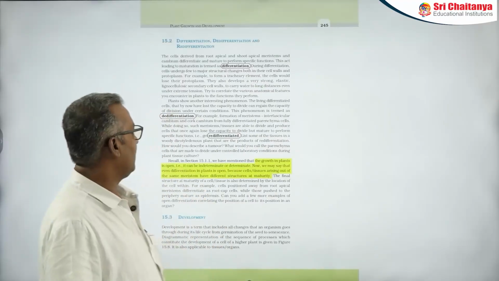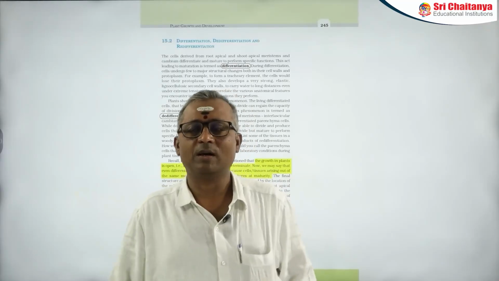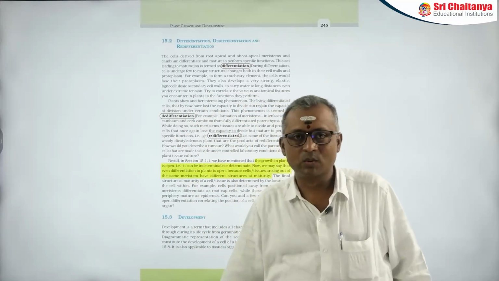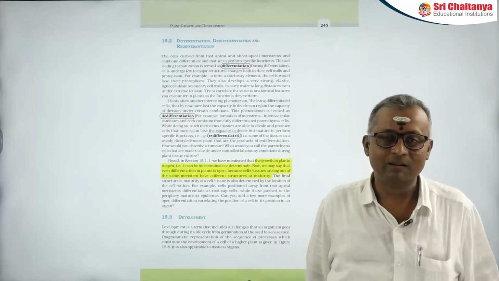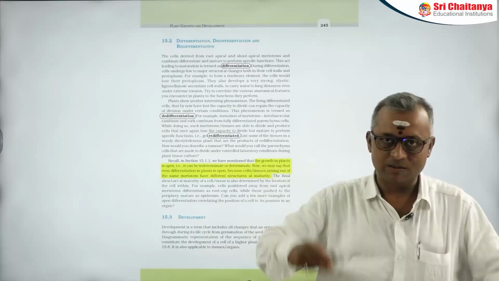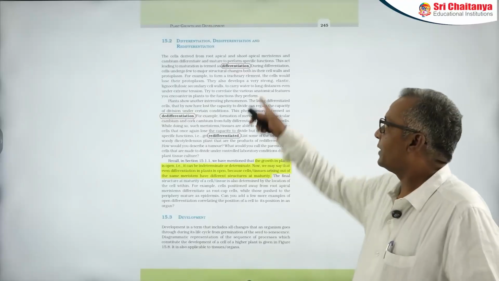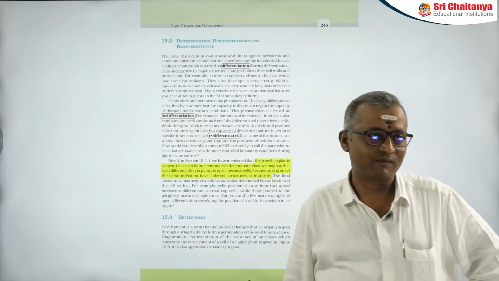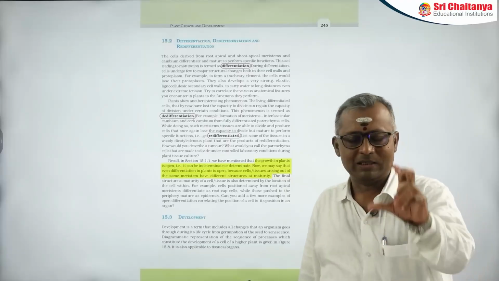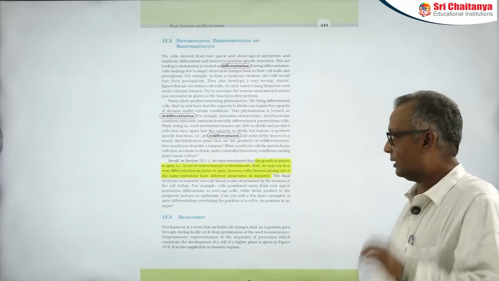Now the most important topic of this chapter, where most of the students are getting confused about finding the examples or concepts related to this particular chapter, is differentiation, dedifferentiation and redifferentiation. I will give you a simple flow chart to understand the entire topic here.